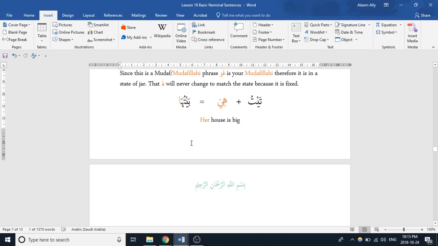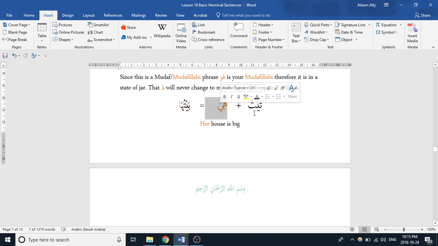We have another example here with hiya. So bait means house. If we want to associate it to hiya, then it becomes baytuha. Hiya, when it's attached to a noun, becomes a ha with an alif, and it would be translated as her house. Her house. Right? Once again, this is our mudaf, and this is our mudaf ilayhi. And even though it has a fatha, it's in a state of jar because it's a mudaf ilayhi. It's being associated to.